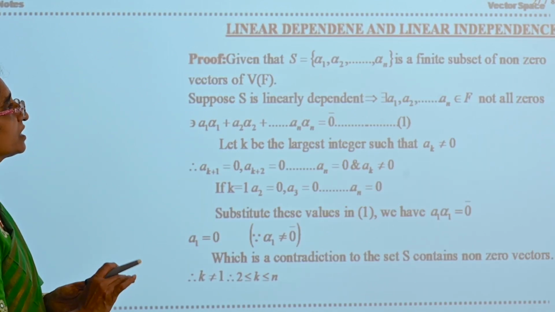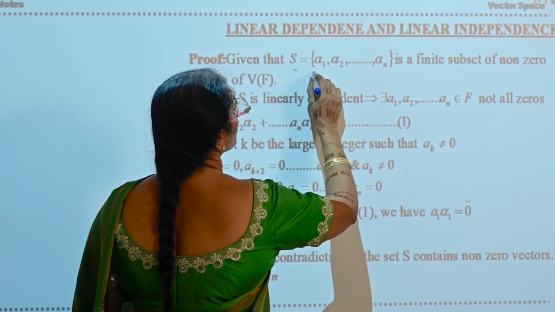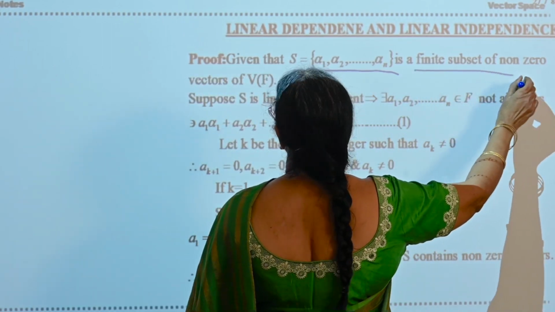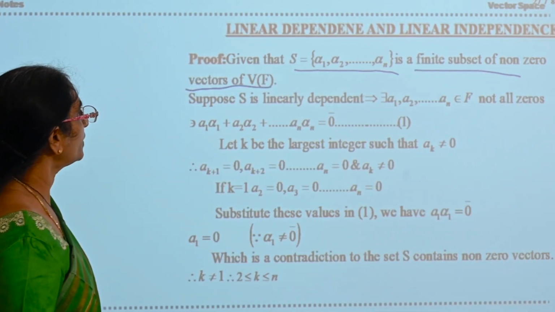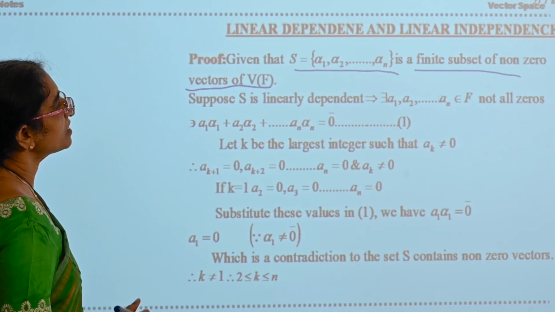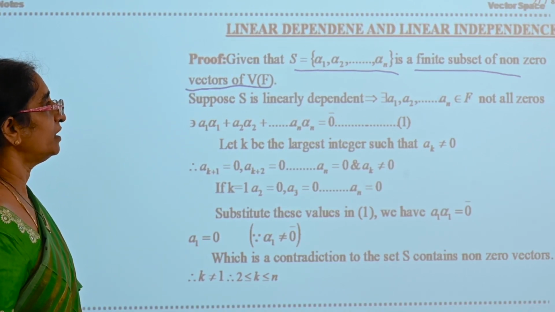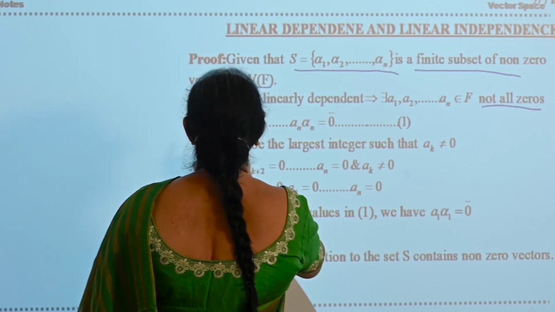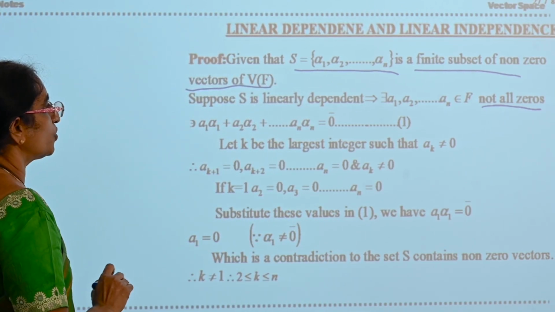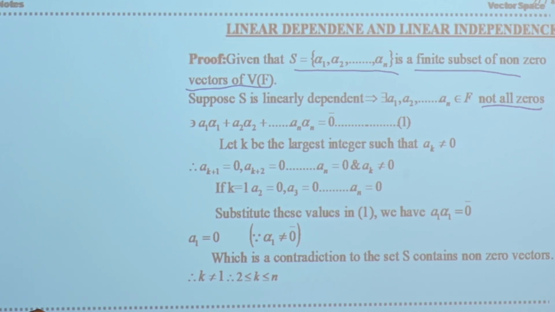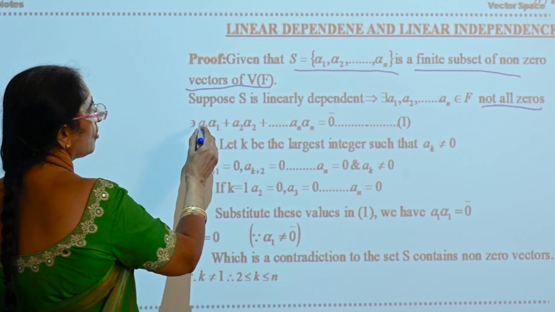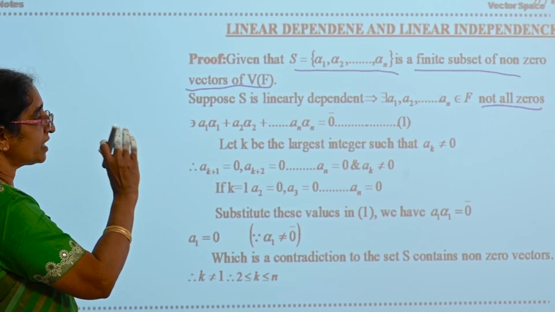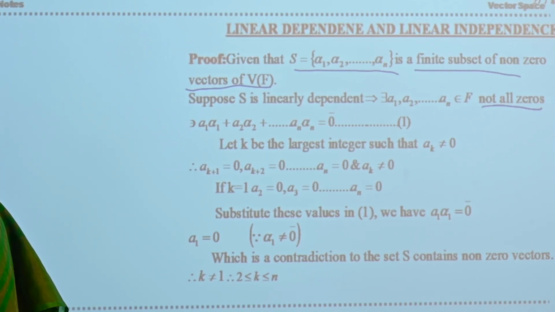Now see, what is given to you? Given that S is equal to {alpha 1, alpha 2, ..., alpha n}, a finite subset of non-zero vectors of V(F). Okay. Suppose S is linearly dependent. Then there exist a1, a2, ..., an belonging to F, not all zeros, such that a1 alpha 1 plus a2 alpha 2 plus and so on plus an alpha n is equal to 0. Now in this linear combination, a1, a2, ... are not all zeros at a time. There are some constants which are not zero.